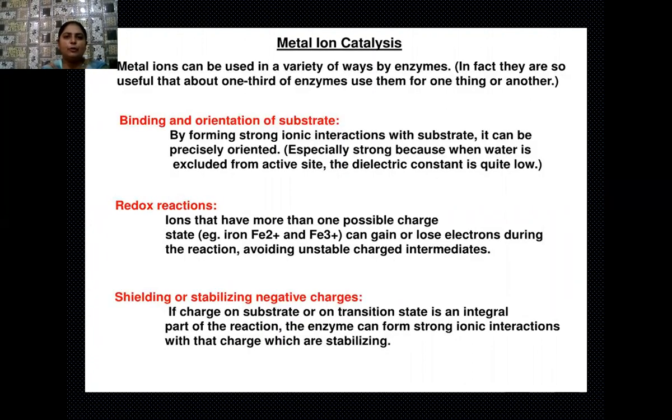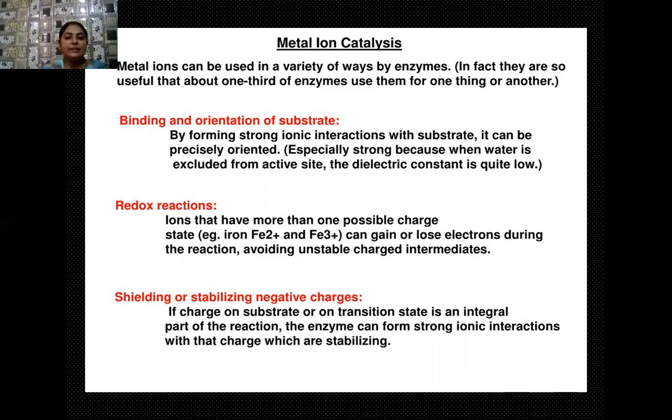Yes, student, the next flowchart is of metal ion catalysis. Here I am going to tell you that metal ions can be used in a variety of ways by the enzymes. The first is binding and orientation of the substrate. By forming strong ionic interaction with the substrate, it can be precisely oriented. This is especially strong because when water is excluded from the active site, the dielectric constant becomes low.